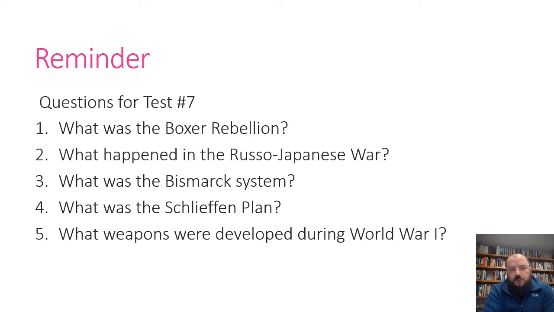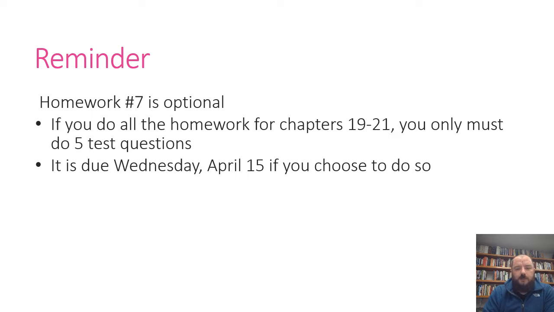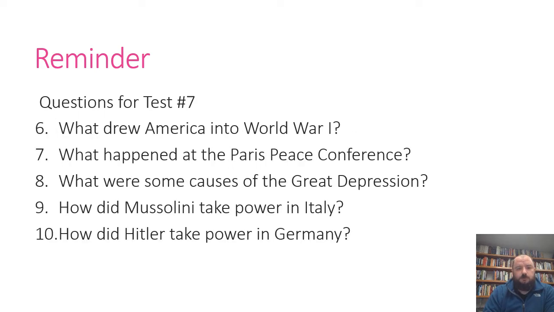So what are the questions for test number 7? Well, I will post them on an email you'll receive, so you'll have them written out, but just to review, it's what was the Boxer Rebellion? What happened in the Russo-Japanese War? What was the Bismarck system? What was the Schlieffen Plan? What weapons were developed during World War I? Where did that go? What drew America into World War I?